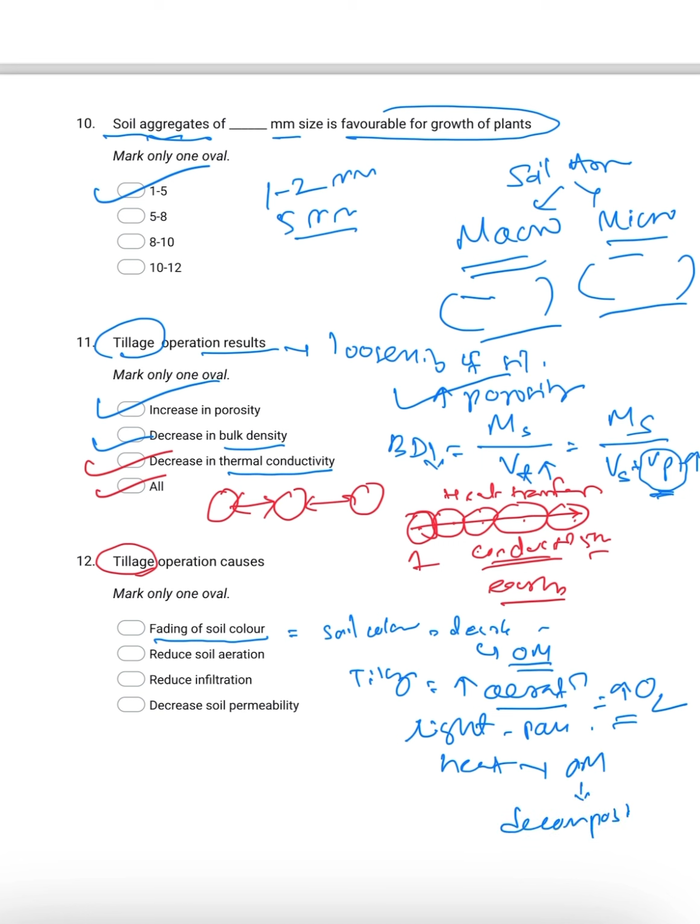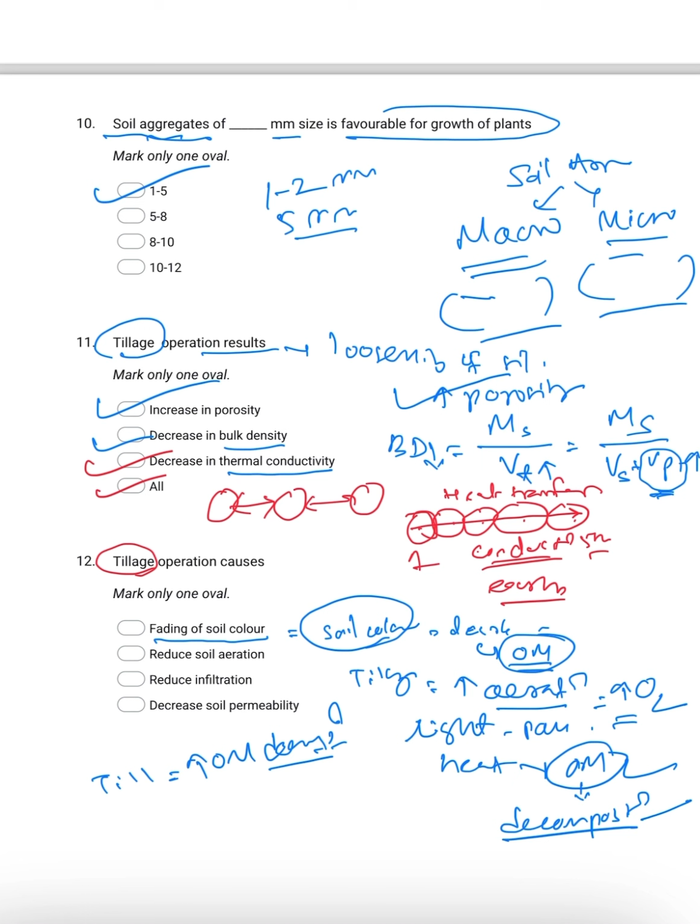That means tillage operation will increase organic matter decomposition. If organic matter is decomposed, then the soil color, which is because of the organic matter presence, will fade away.